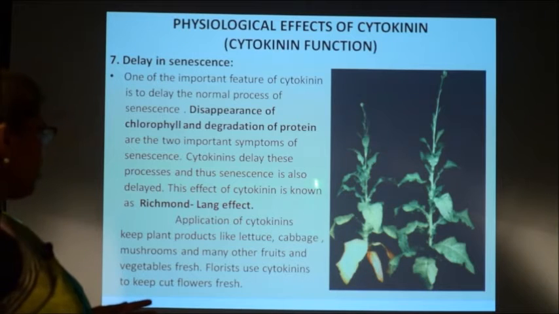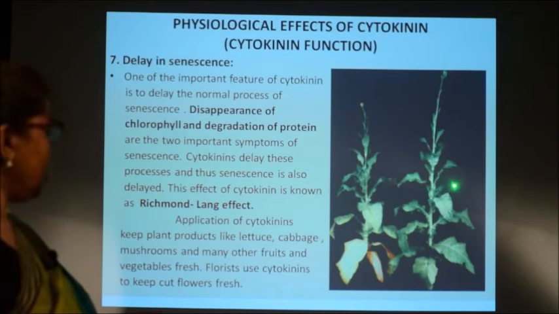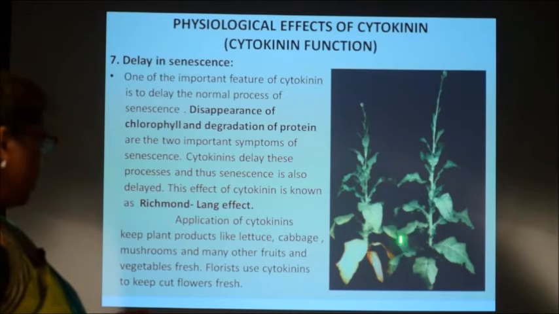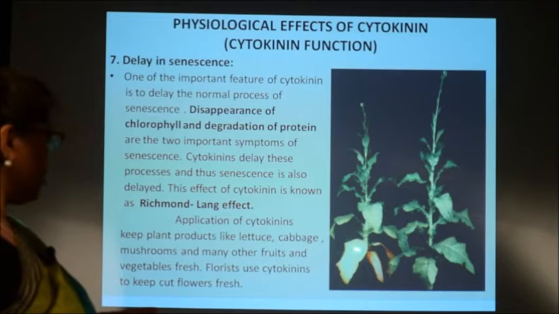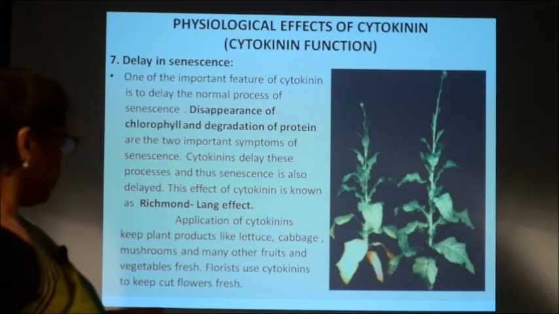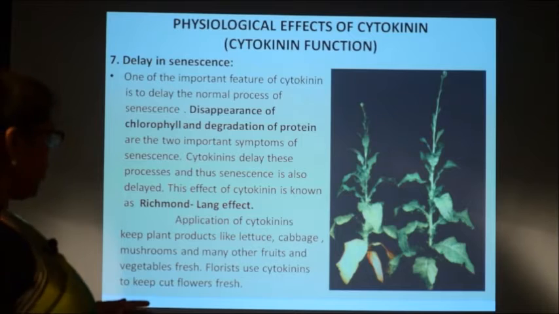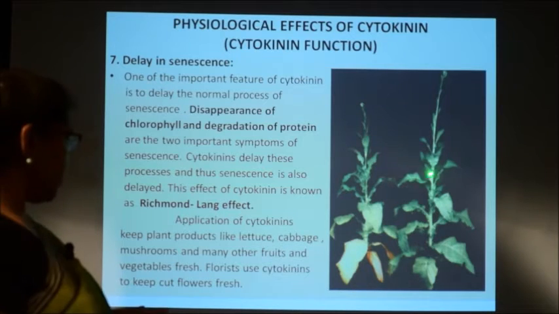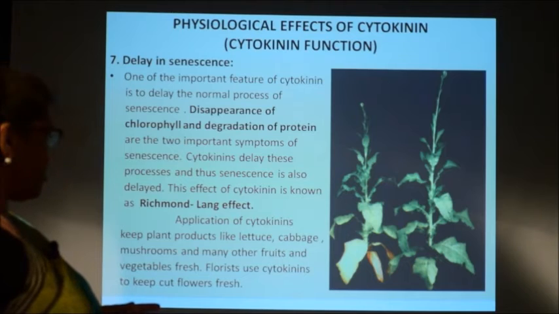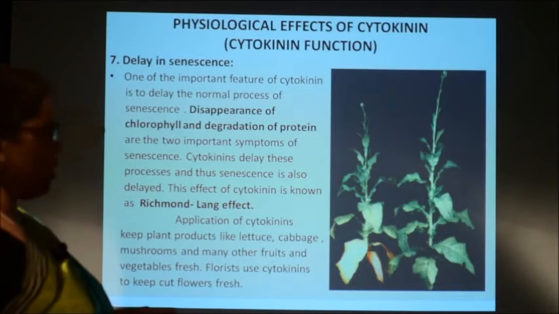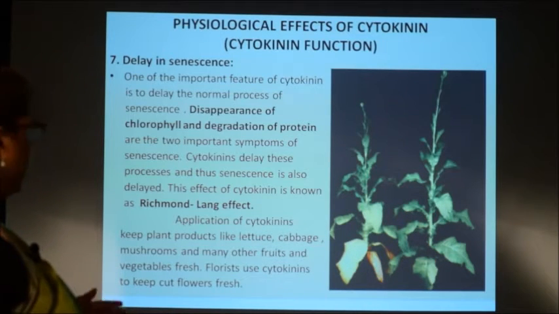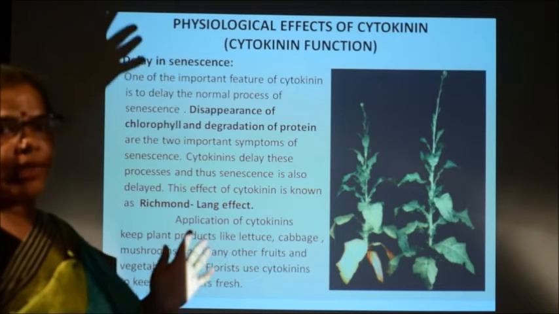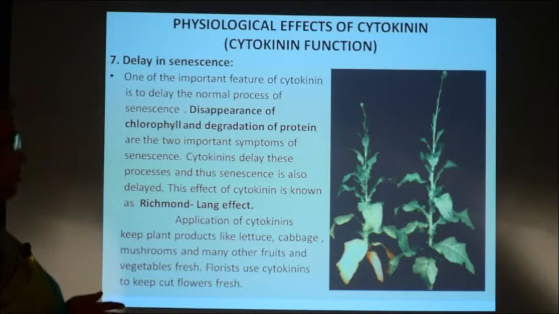So, you see in this photograph two plants of the same species, but one plant is showing aging, like the yellowing of leaves. It is seen in the photograph that these leaves have become aged, but here you see the leaves show no sign of age, because here cytokinin is applied, and on the other plant it is not applied, so it is showing the symptoms of aging. So, cytokinin delays the senescence process or aging process, and the plants look fresh.